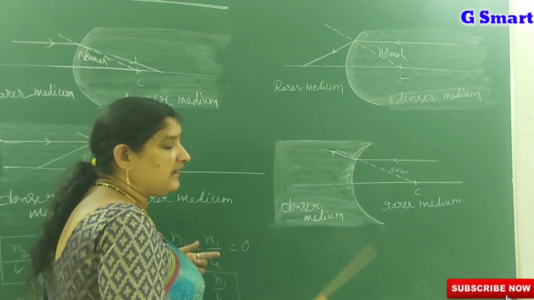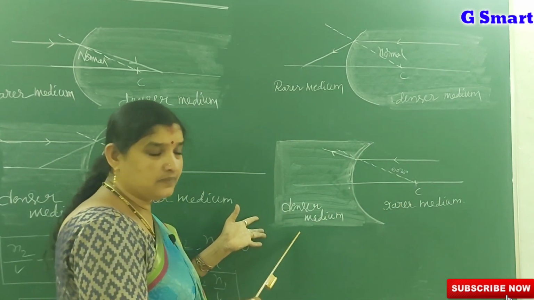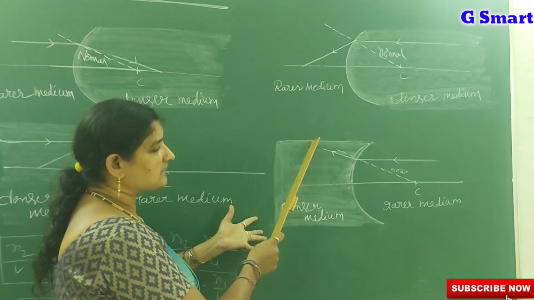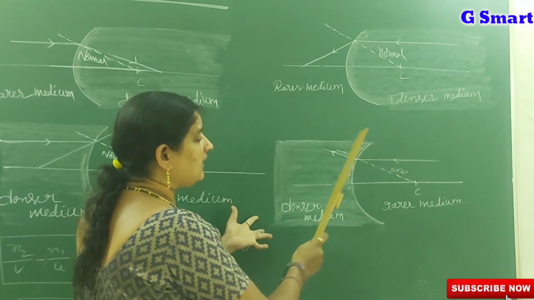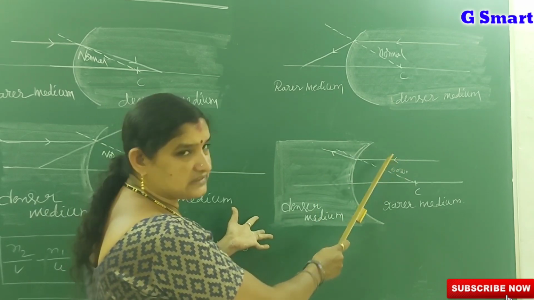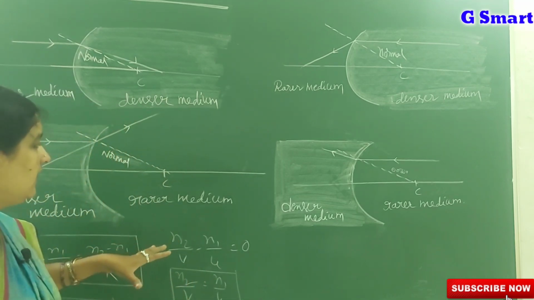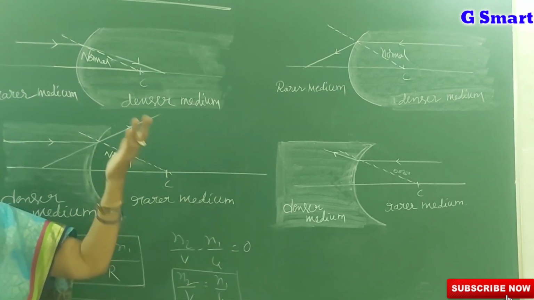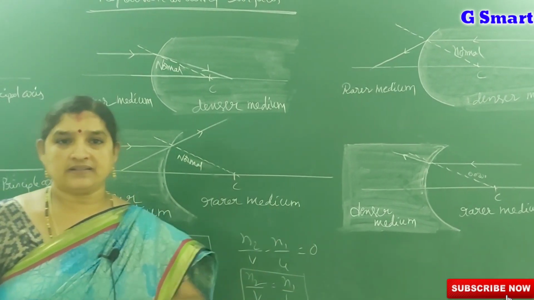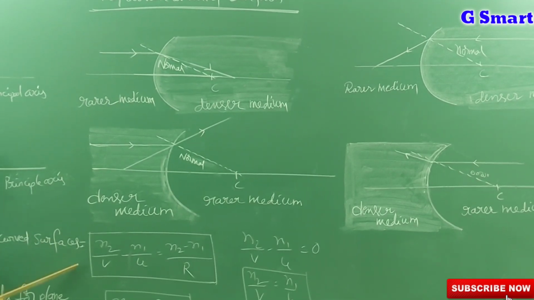In the same way, when a light ray passes through a concave surface from a rarer medium to a denser medium, it bends towards the normal. See, it passes towards the normal, and the incident ray and refracted ray lie on either side of the normal. We cannot get them on the same side. These are the light rays which pass through curved surfaces from a rarer medium to a denser medium and from a denser medium to a rarer medium. Here is the refraction formula for curved surfaces.